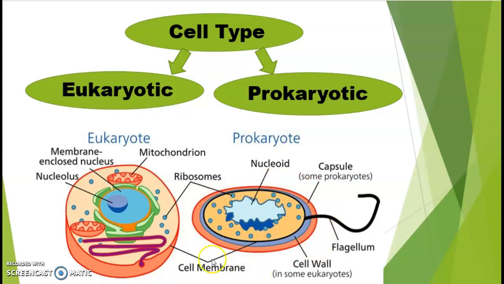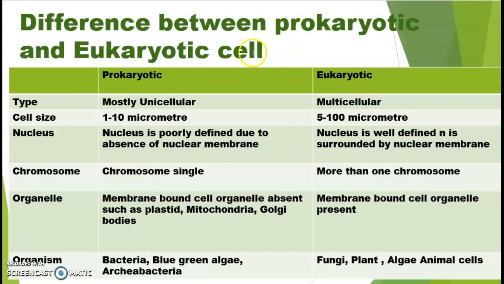So we can say prokaryotic cell lacks membrane bound organelles. That means membrane bound organelles are absent in prokaryotic cell. Now this is the table that shows the difference between prokaryotic and eukaryotic cell. So here this is prokaryotic cell which is present in most of the unicellular organisms and eukaryotic cell present in multicellular organisms.